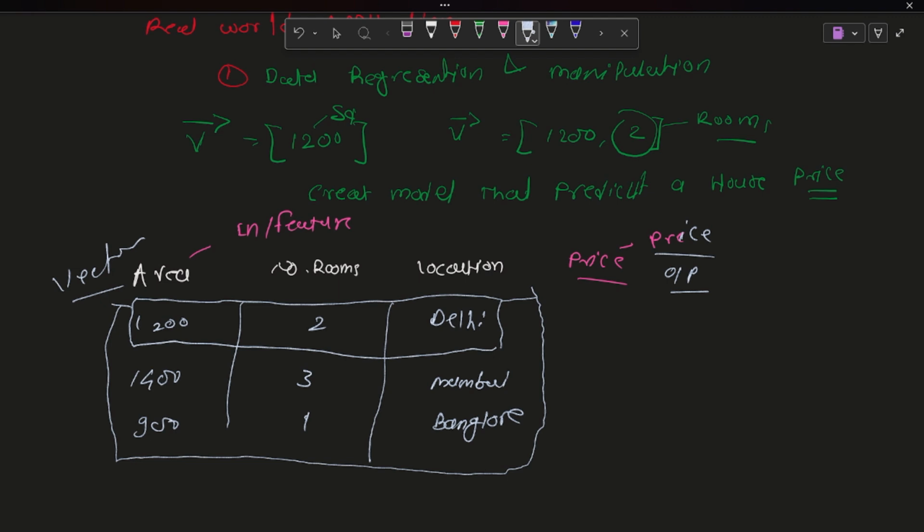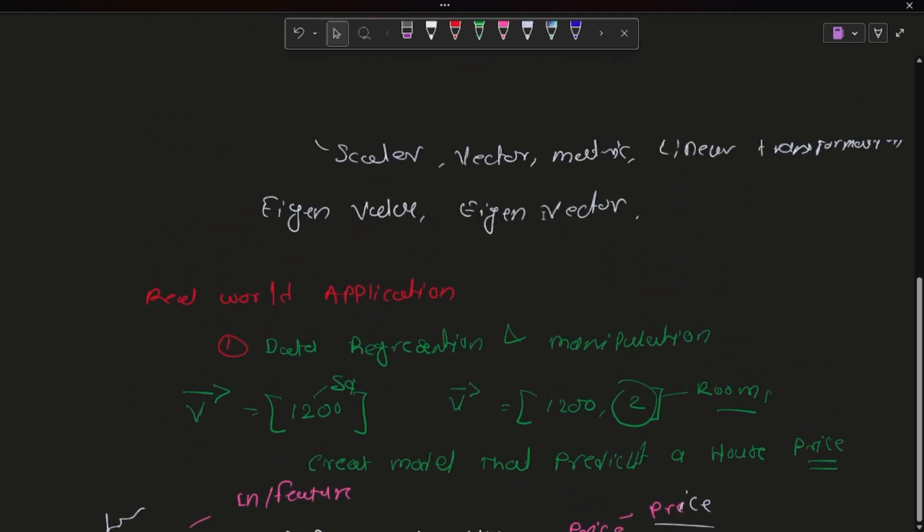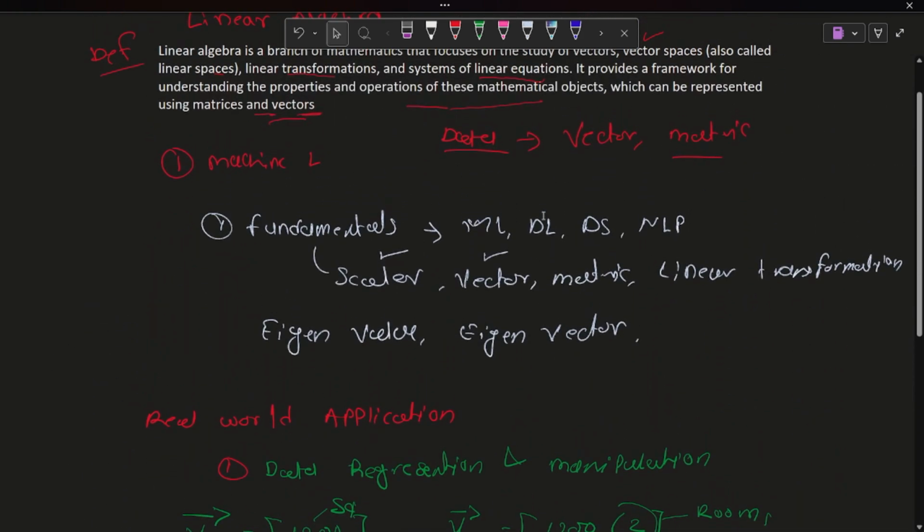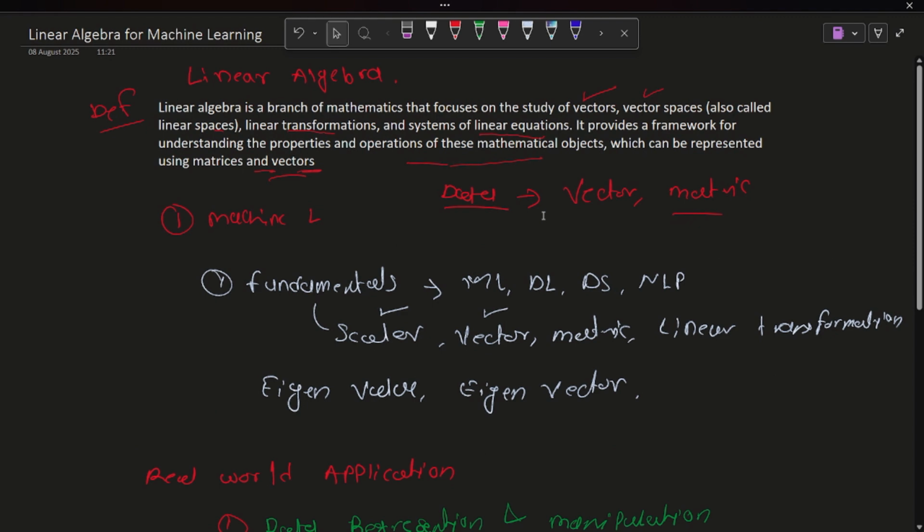So when we perform model training, in that particular case, we do a transformation, basically the data is converted, we do standardization and normalization, which we all perform in linear regression. So all the concepts of what linear algebra is and how it's useful with real world applications, we will learn after some videos.